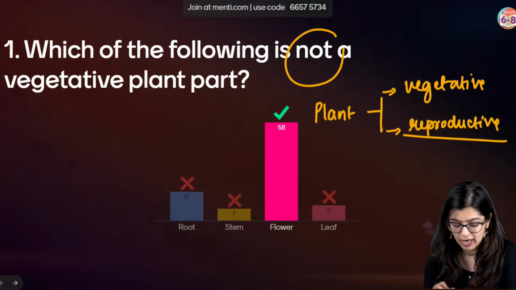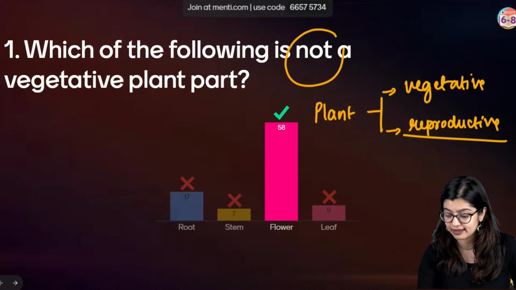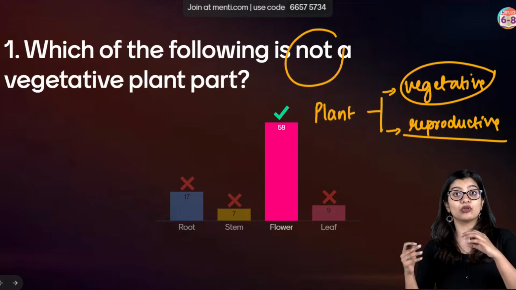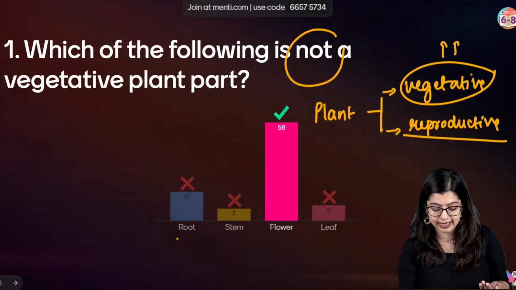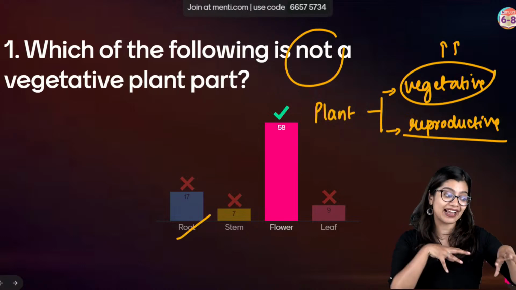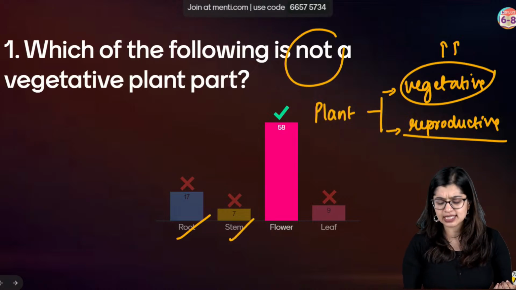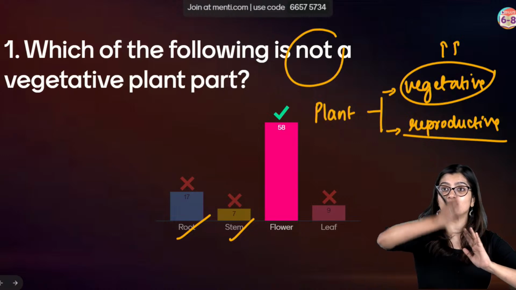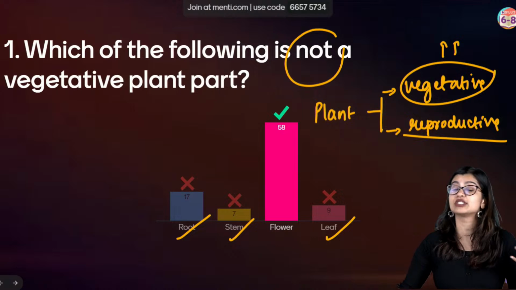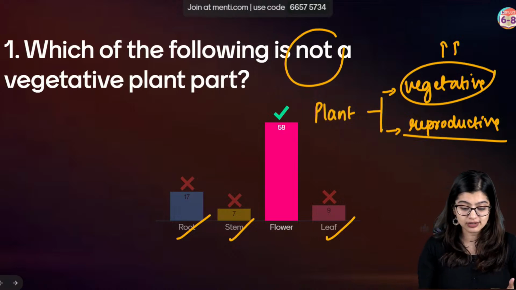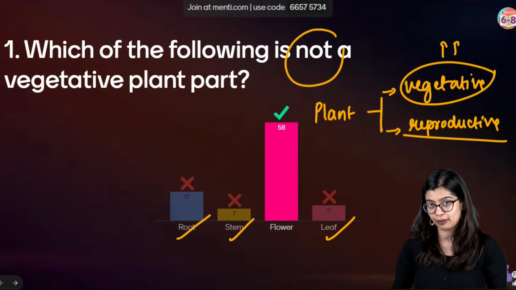Now, what are vegetative parts? Vegetative parts are those parts which are primarily responsible for carrying out other functions, right? So let's say in the case of root, they are responsible for anchoring the plant. Stem is responsible for keeping the plant upright and it transports, connecting the root and the upper parts. Your leaf is responsible for producing food. So this way they have other functions. They are not actively involved in the process of reproduction.